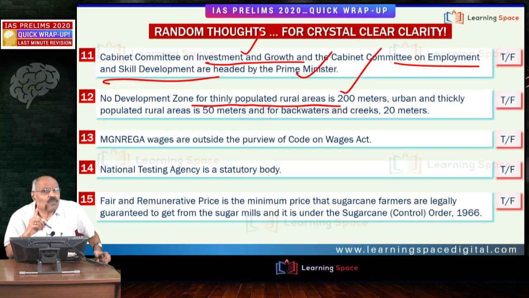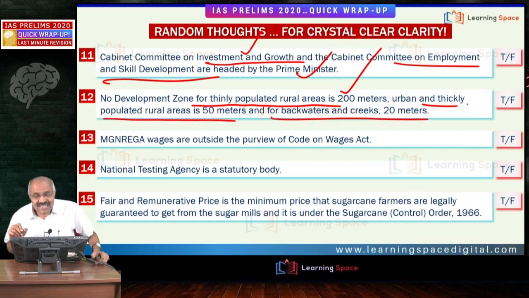I am not talking about population density. In the circular, population density is mentioned, but for the layman's understanding, I am talking about thinly populated rural areas, right? There is some specific figure of population density in the circular or in the notification. Urban and thickly populated rural areas is 50 meters, and for backwaters and creeks, it is 20 meters. We are talking about no development zone.